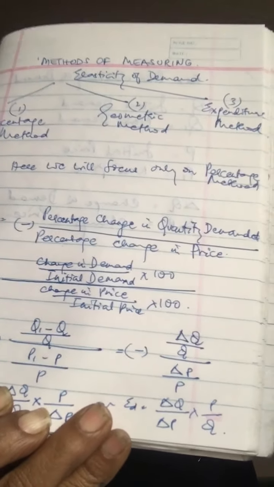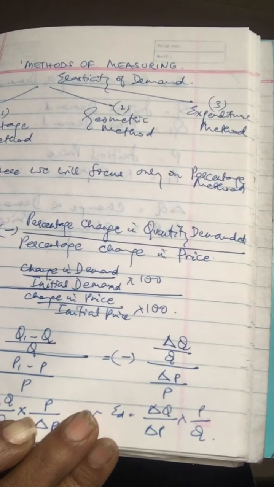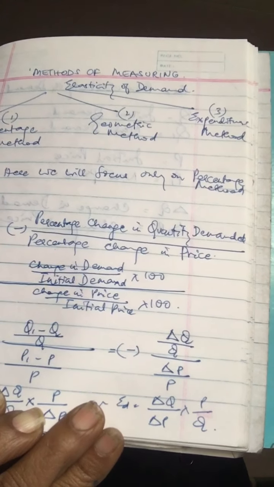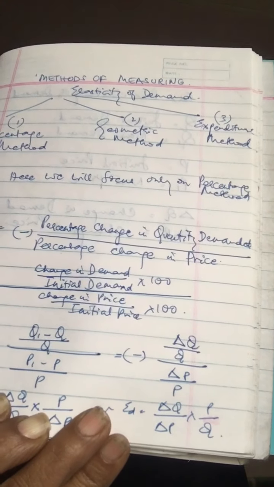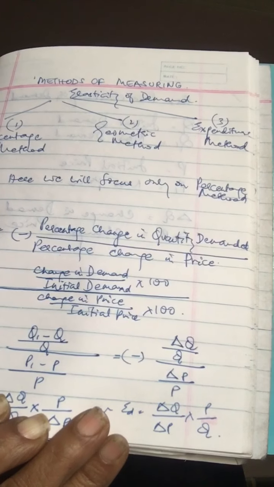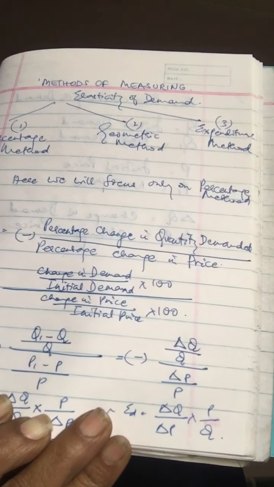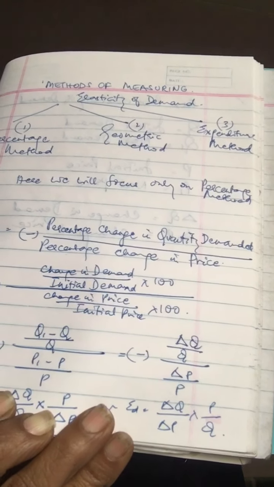Elasticity of demand is percentage change in quantity demanded of X upon percentage change in price. That can also be written as change in demand upon initial demand into 100, divided by change in price divided by initial price into 100.